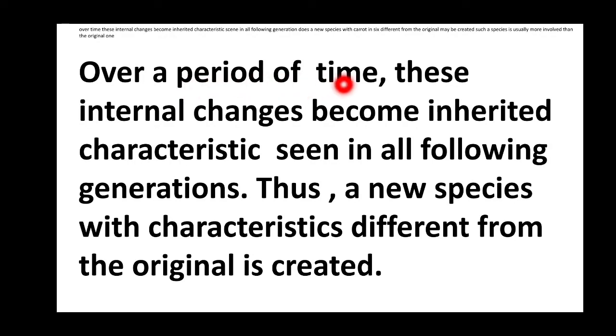Over a period of time, these internal changes become inherited characteristics seen in all the following generations. Thus, a new species with characteristics different from the original is created.